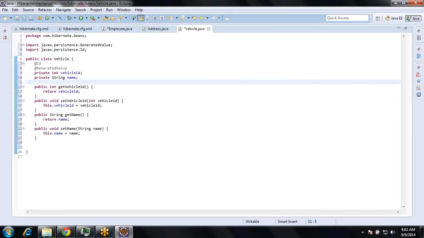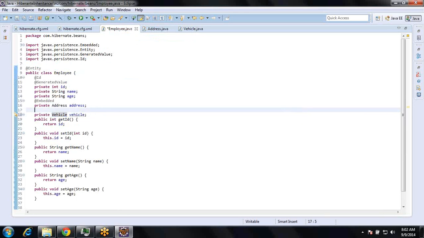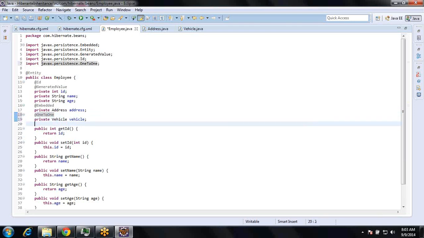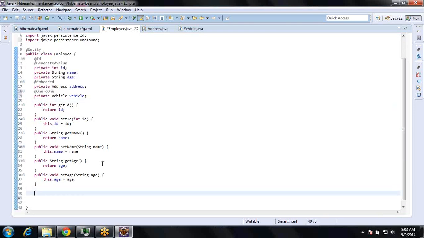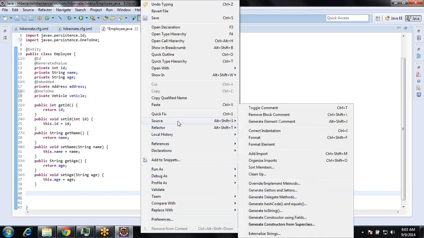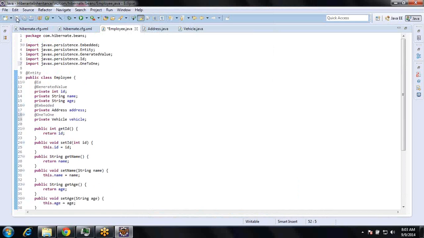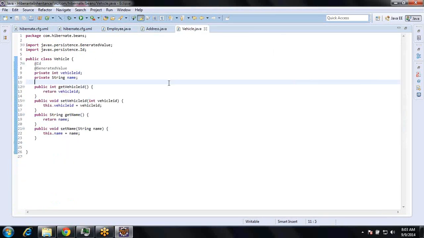Okay, everything is fine now. So now in the employee, what I will do, something like one-to-many relationship, one-to-one or one-to-many. So let me use one-to-one. Okay, so source, generate getters and setters. Right. So now I want to show you an inheritance.